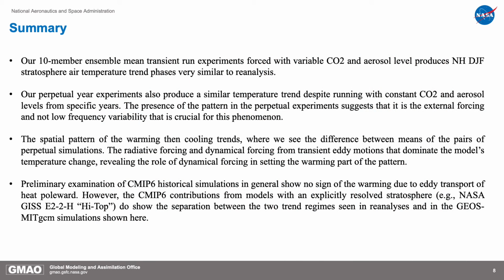In summary, our 10-member ensemble mean transient experiments forced with variable CO2 and aerosol levels produce Northern Hemisphere DJF stratospheric temperature trend phases very similar to reanalysis. In the first period, the Northern Hemisphere DJF temperature increases, whereas it decreases in the second period. Our perpetual coupled control experiments, forced with specific years of aerosol and CO2 forcing, also produce a very similar temperature trend. The presence of this pattern in the perpetual control experiments suggests that it is the external forcing and not low-frequency variability that is crucial for this phenomenon.